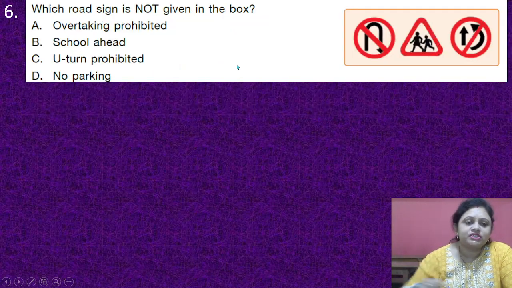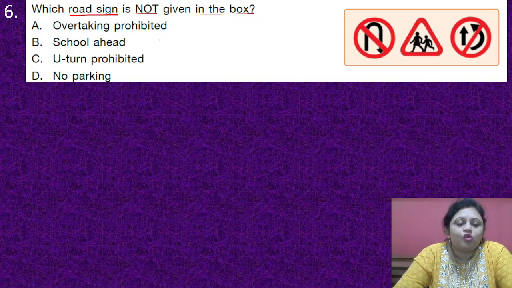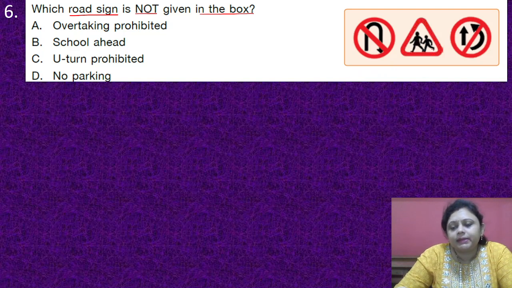Coming to the next question, which road sign is not given in the box? Options are A. Overtaking prohibited, B. School ahead, C. U-turn prohibited, D. No parking. Here three pictures are given. The first picture, you know, is U-turn prohibited. That is option C. And the second picture you can see here means school ahead. That is option B.